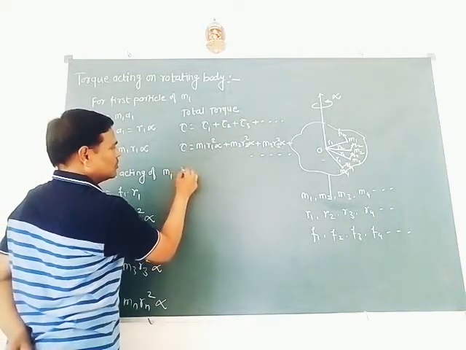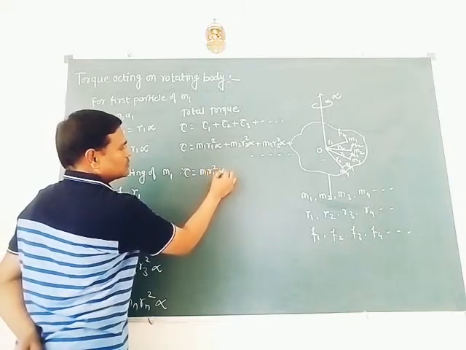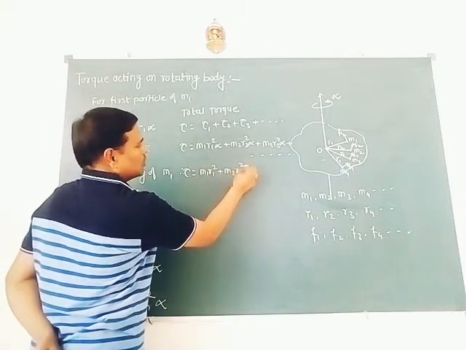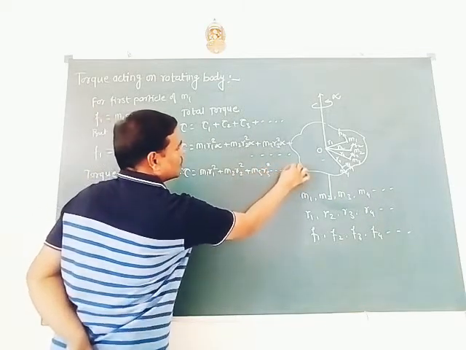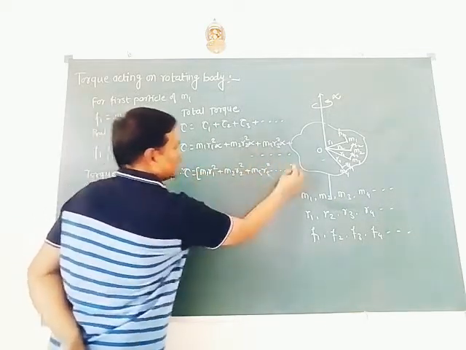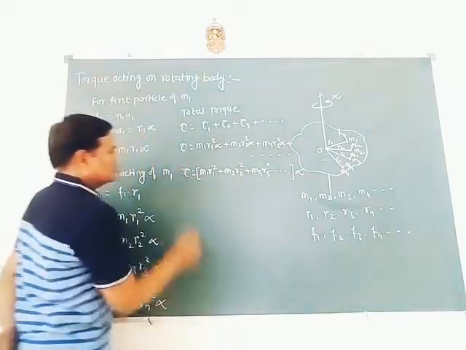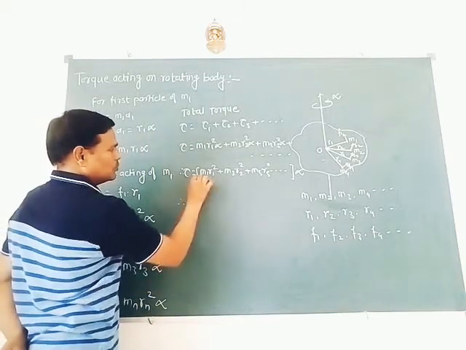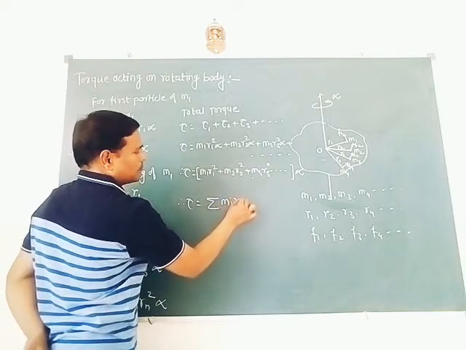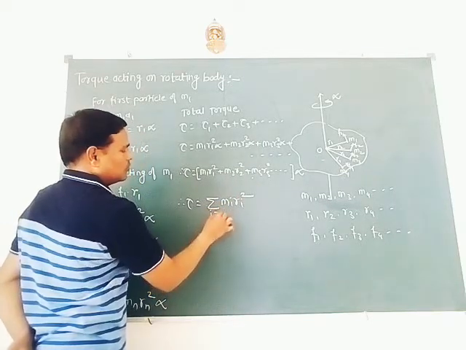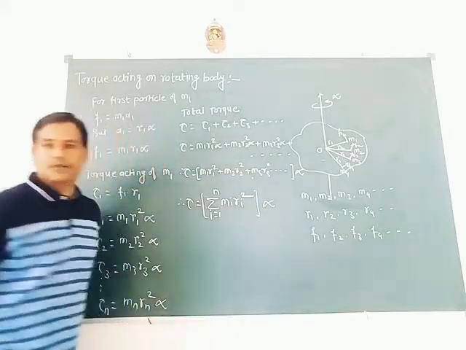So we can write torque equal to m1 r1 square plus m2 r2 square plus m3 r3 square, and so on, and outside the bracket is alpha. See here carefully. Instead of this we can write directly the summation of mi ri square from i equal to 1 to n, and outside the bracket it is alpha.